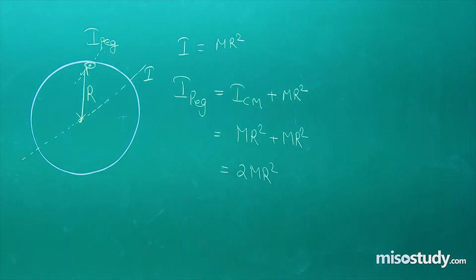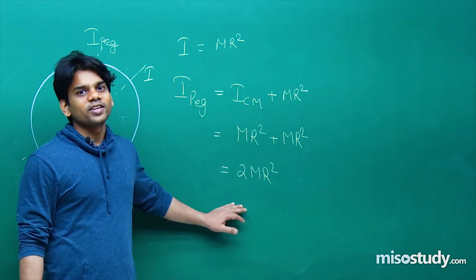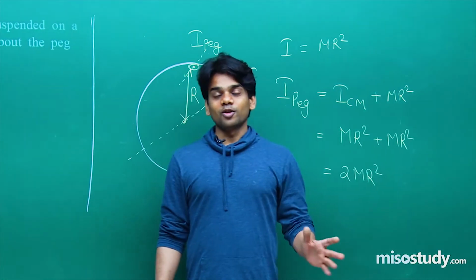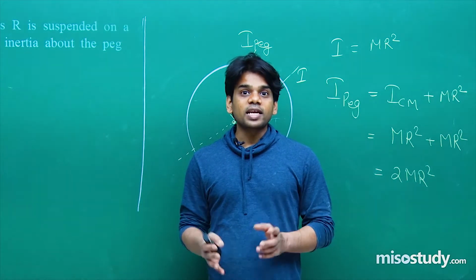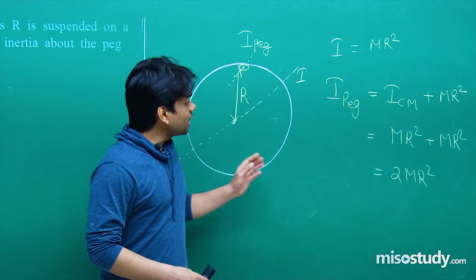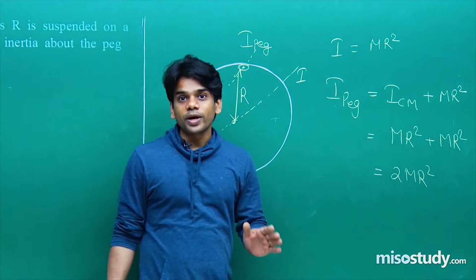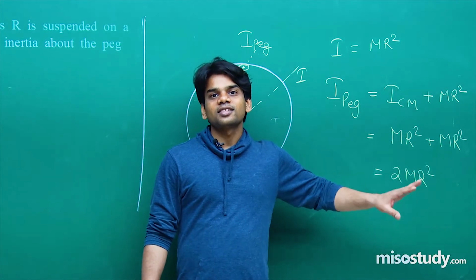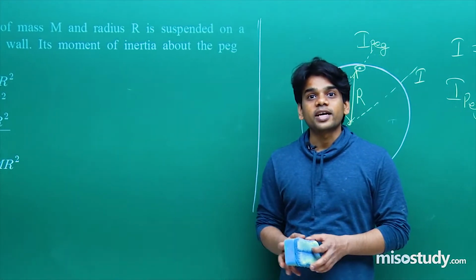Now I hope that you have got the answer, that 2 mr square is the moment of inertia about the peg. From this question, again I am repeating regularly, you have to actually make out what the examiner is seeking from you, and if you understand and can make the diagram, you can clearly reach the answer. You have to frame each of the equations, then try to reach the simple question, but the understanding is important. You have to think how you approach such kind of question.